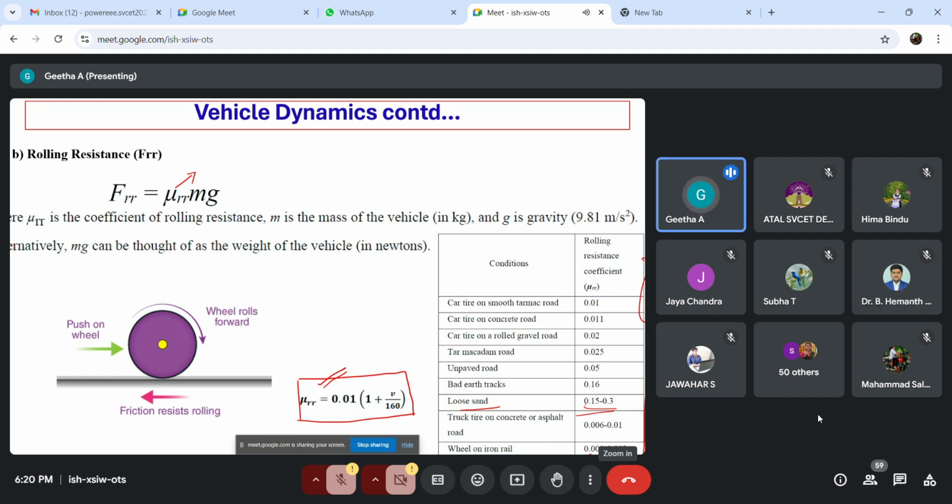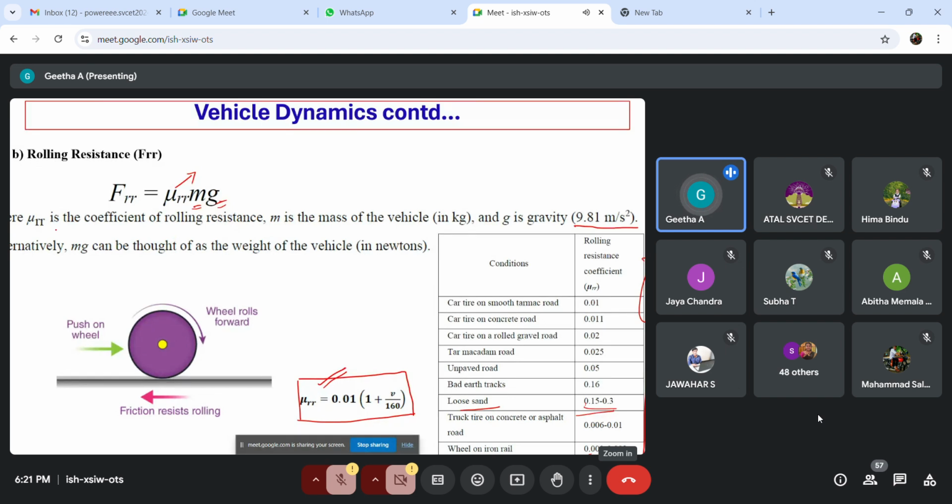If I am going to design, at first we should know for which road it is planned. Accordingly we can choose our own mu RR. And then m is the mass or weight of the vehicle, the overall gross weight, that is the empty vehicle plus its load. In that load, even the battery weight should be considered. And g is the acceleration due to gravity, a constant equal to 9.81 meter per second square.